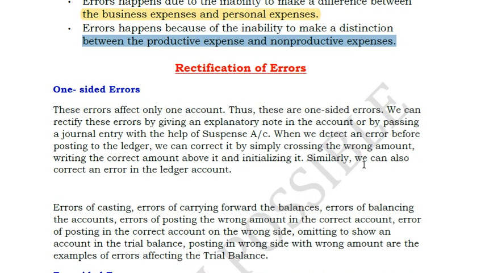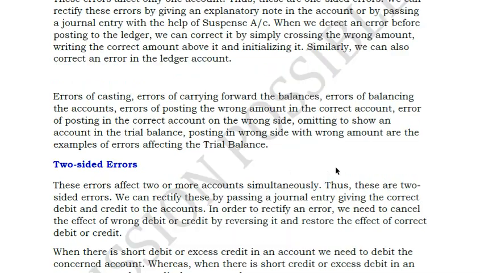In one-sided errors, the name itself suggests that one side of your journal entry is correct, whereas the other side of your journal entry is wrong. That is when your one-sided error occurs. Whereas in two-sided errors, both the sides of the journal entry are wrong.